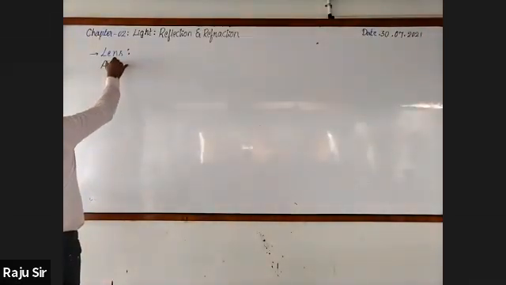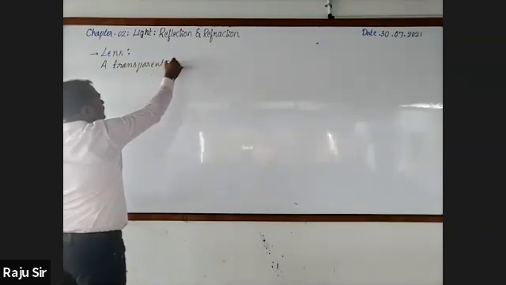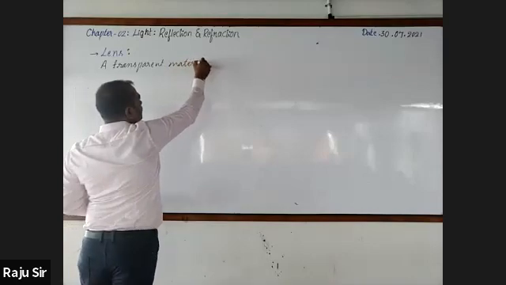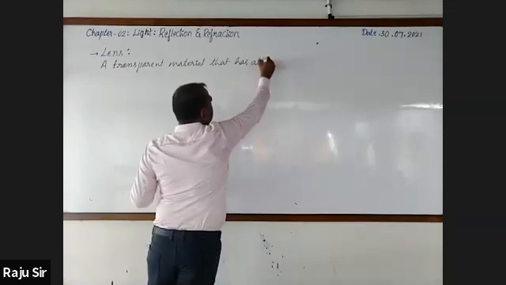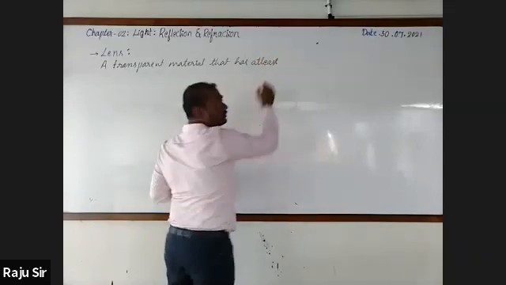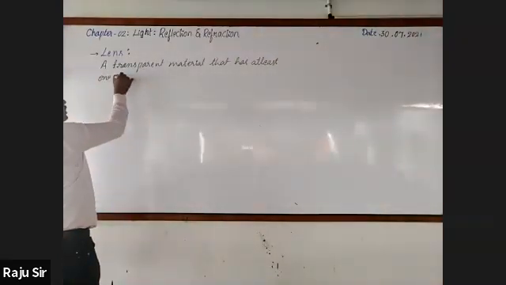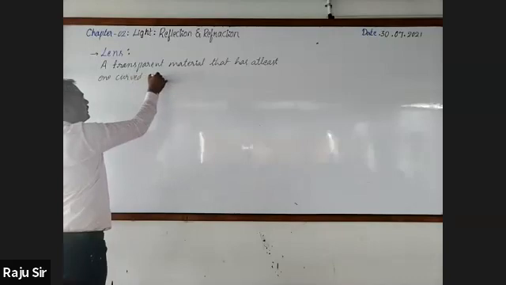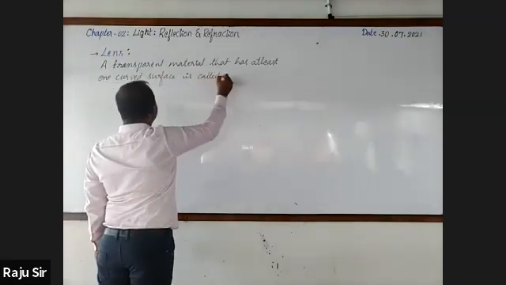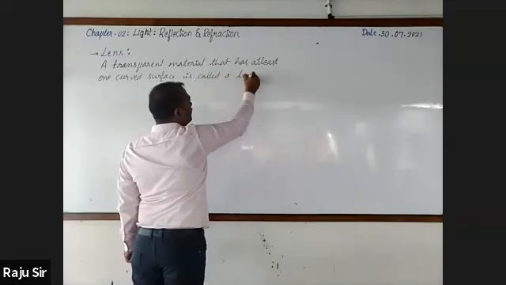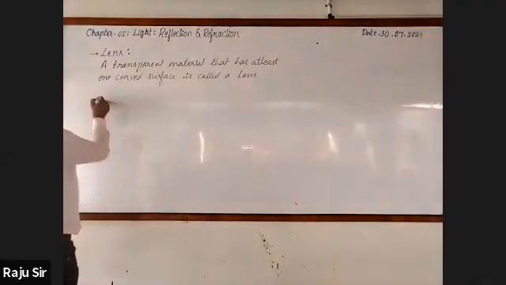A transparent material that has at least one curved surface is called a lens. Right.